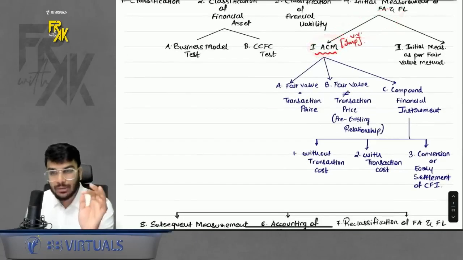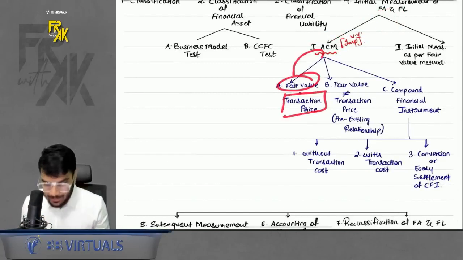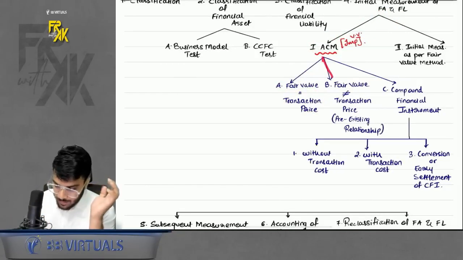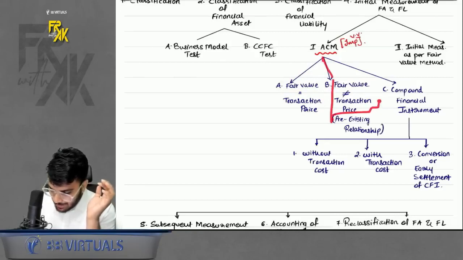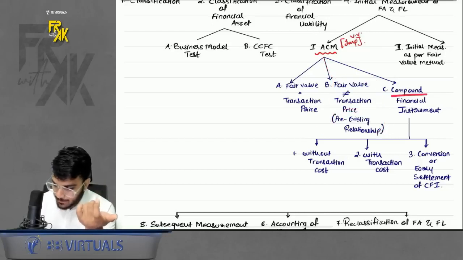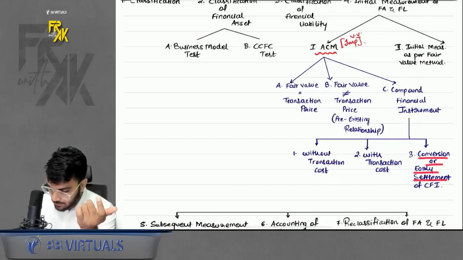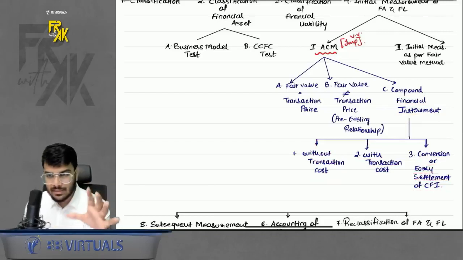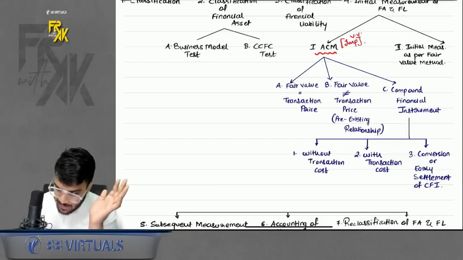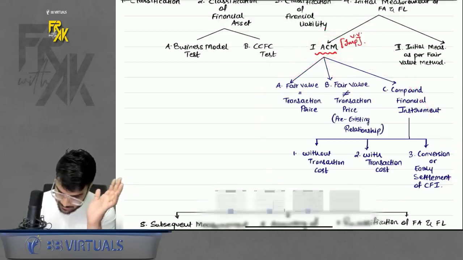We have a total of three cases to be discussed. One, where fair value is equal to transaction price. I will teach you what this is. Second, where fair value is not equal to transaction price, that means there is a relationship somewhere involved. Third case is compound financial instrument. In compound financial instrument also we have three cases: without a transaction cost, with a transaction cost, and conversion or early settlement of compound financial instrument. These are the various cases under compound financial instrument. So this is the ACM method as a whole, right? This is the most important part. Now let's discuss this ACM method.